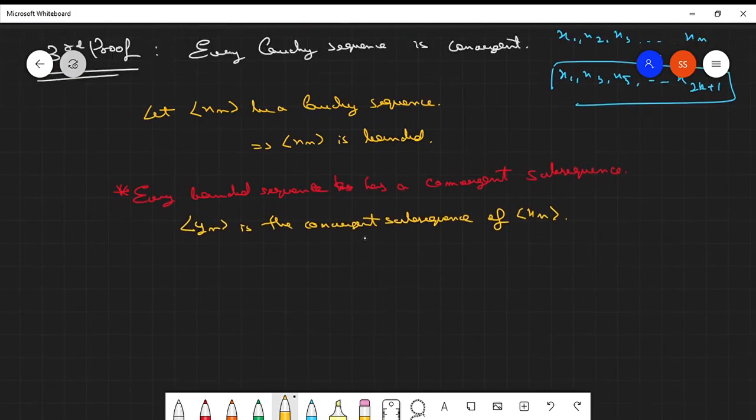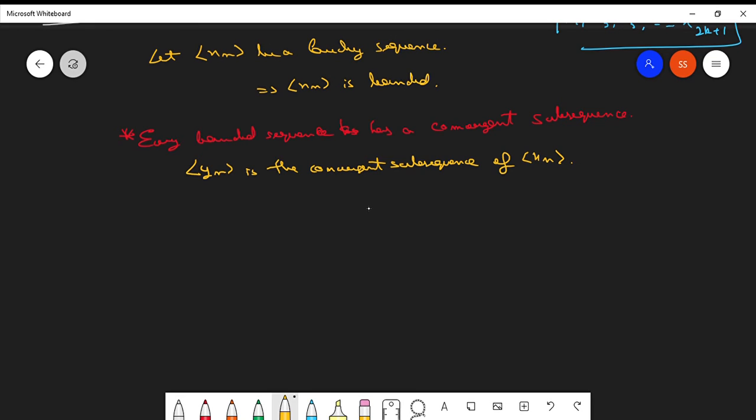If this is the convergent subsequence of xn, then we can obviously assume that as n tends to infinity, yn has a limit l, a finite number.